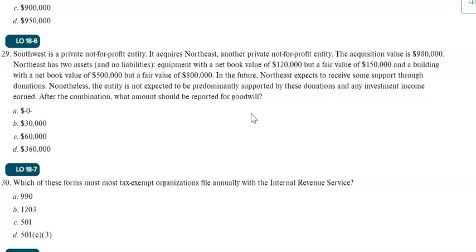So in this scenario, we can record goodwill, and you already know the goodwill amount, which is 30,000. Just to recap, goodwill means the difference between the acquisition price and the net fair value of the acquired entity. Acquisition price is 980, and the fair value of their assets, 150 and 800, is 950. So the difference of 30,000 we can clearly record as goodwill.